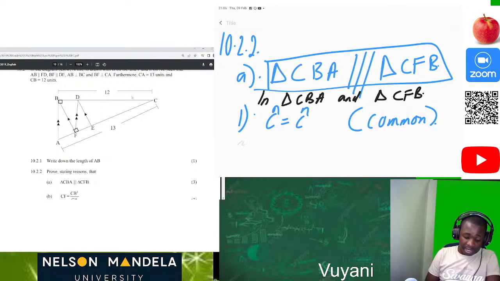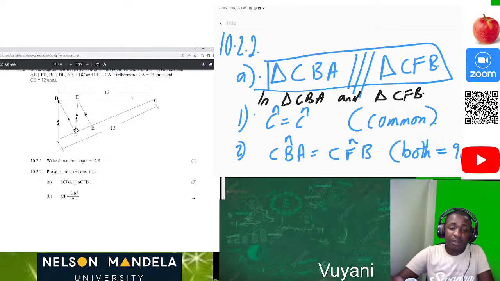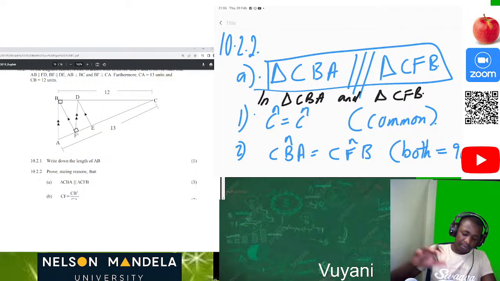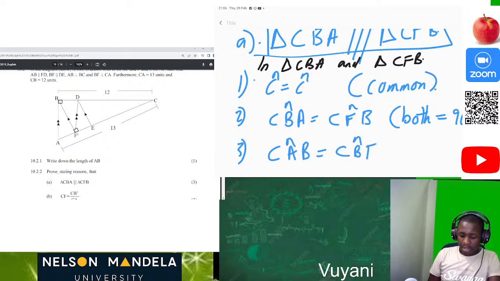Now we can see also number 2 that angle B is equal to angle F. They are both equal to 90 degrees. This is just easy. Angle CBA is equal to angle CFB. We can see those 90 degrees. Here is the 90, here is another 90 degrees. Then now we are left with just saying the last one, angle CAB is equal to angle CBF.